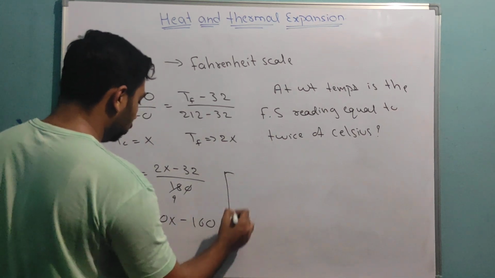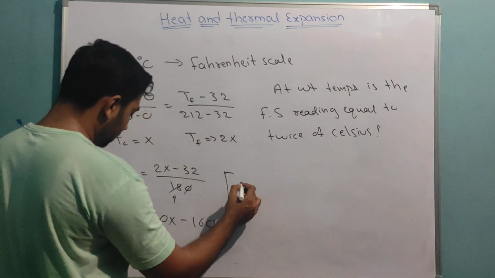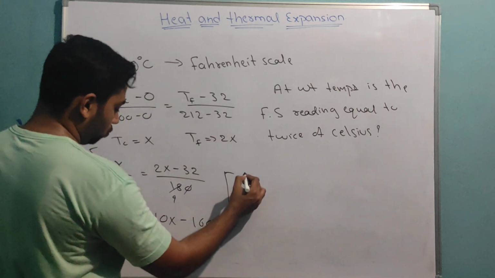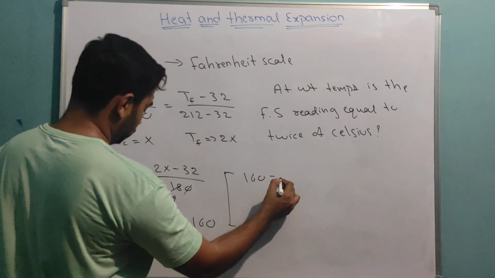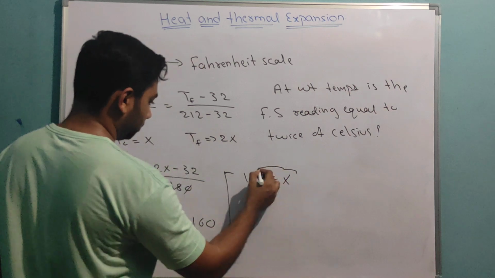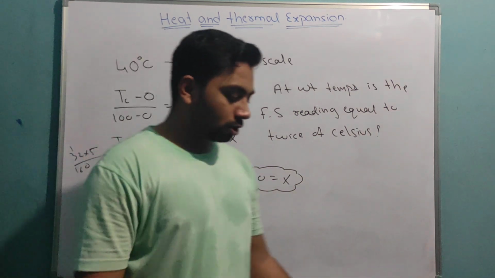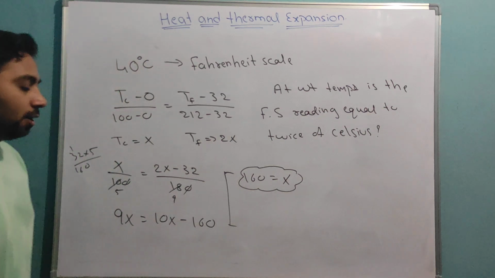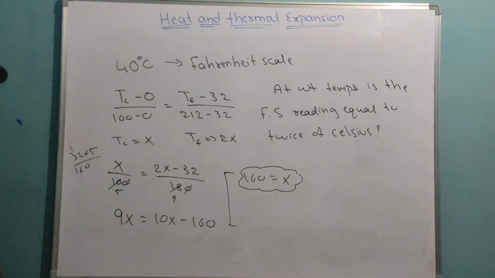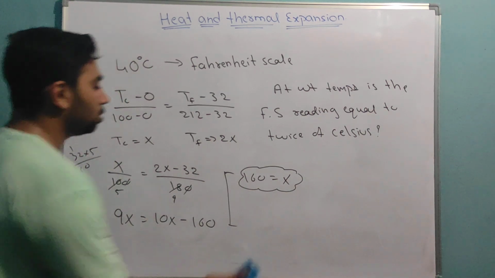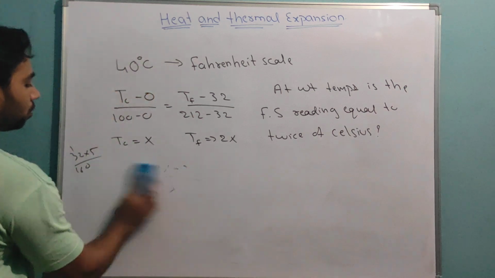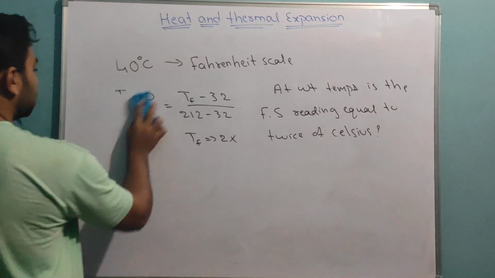Then I will get the value: 160 is equal to x. Okay, now x is 160, 100% correct. Take it down first. Okay, good.